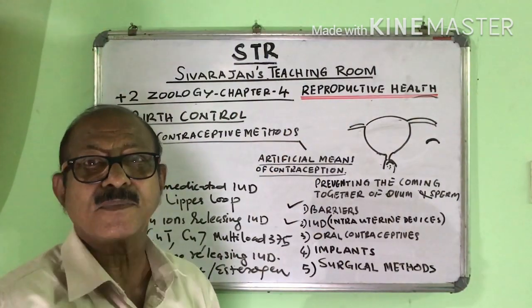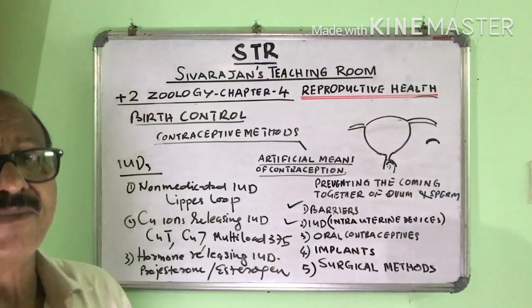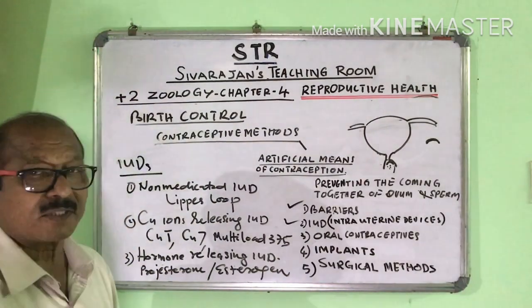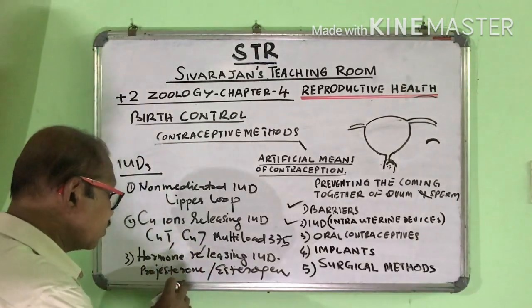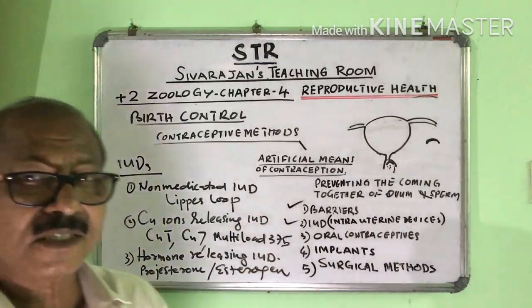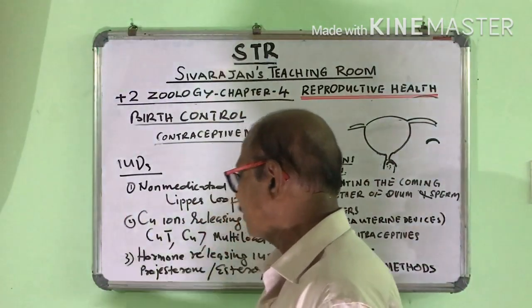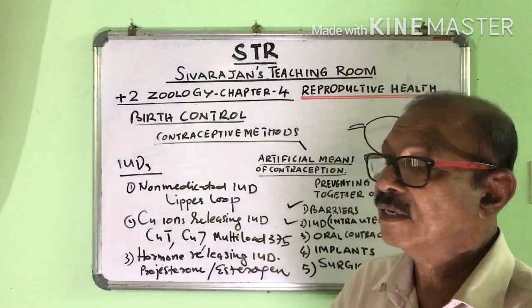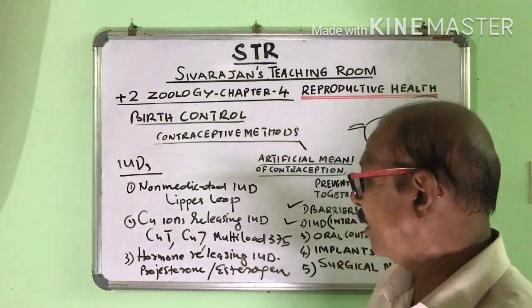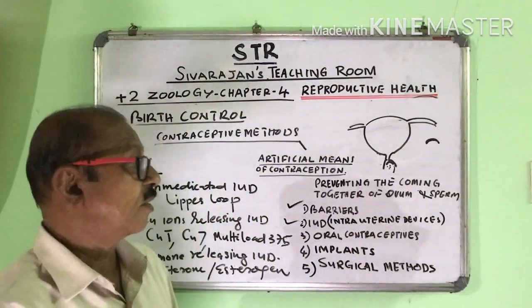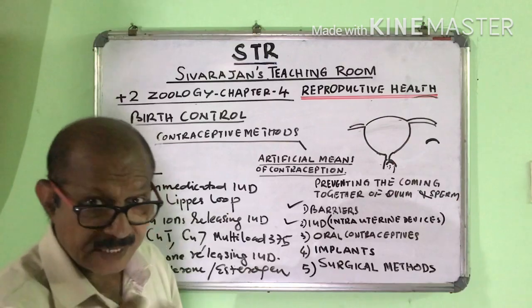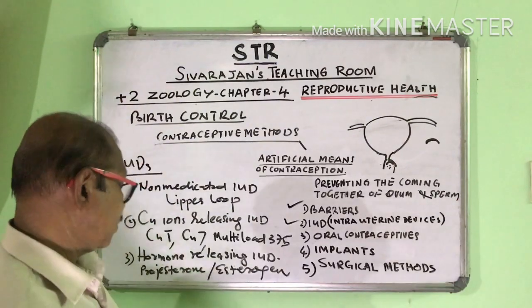What happens? These sperms are eaten away by phagocytes, a special type of cells, and it is called phagocytosis. So progesterone and estrogen increase the phagocytosis, and the sperms are destroyed, or we can say eaten away. So the fertilization will not take place. That means sperms cannot reach the ovum because they are destroyed by phagocytosis.